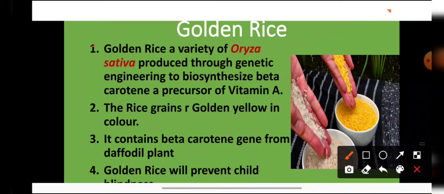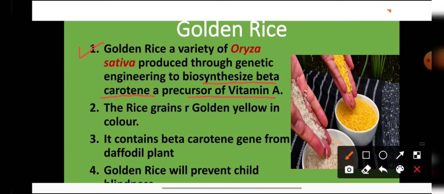So students, golden rice is a variety of Oryza sativa which is produced through genetic engineering to biosynthesize beta carotene, which is a precursor of vitamin A. Students, vitamin A, for its formation, requires a precursor which is known as beta carotene. So transgenic rice has been made, and in this transgenic rice a foreign gene which forms beta carotene has been inserted. The beta carotene gene has been isolated from the daffodil plant and inserted into rice in order to make it golden or yellow in color.